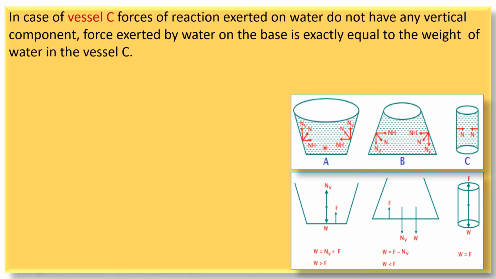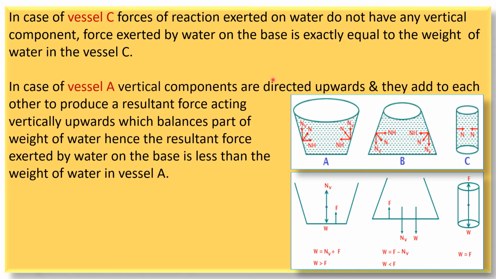Now we'll consider vessel A. So again this liquid exerts force on the walls of the containing vessel which is normal to the surface, and these walls also exert the force of normal reaction on this liquid. So N is nothing but the force of normal reaction which is perpendicular to the inclined surface.